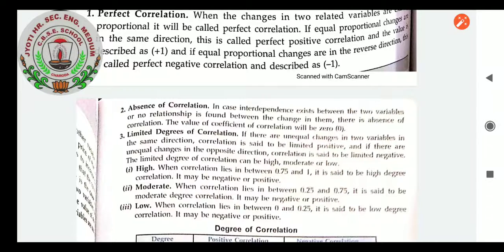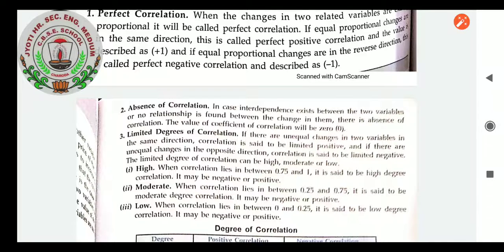Limited degree of correlation exists if there are unequal changes in two variables. One is having 5, one is having 2. Whether they are positive or negative, there are unequal changes in two variables in the same direction, correlation is said to be limited positive, and if there are unequal changes in the opposite direction, then correlation is said to be limited negative.